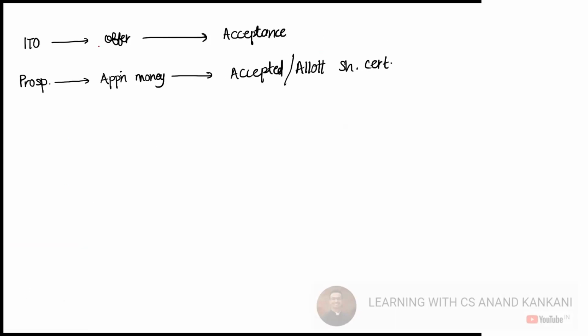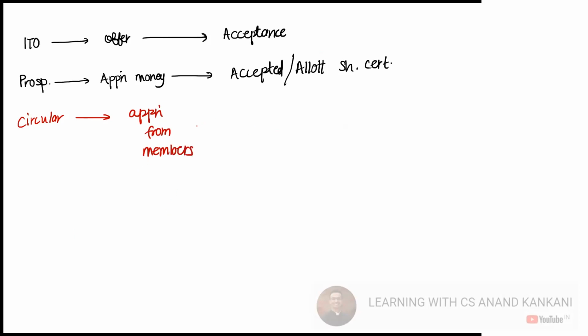Now if you see, the same thing is going to happen here. You will have a circular. The company wants to accept deposits from its members or from the public. Company will have to issue the circular. After the company issues the circular, it is going to receive applications from the members of the company.